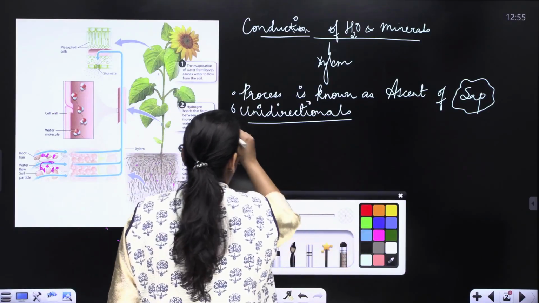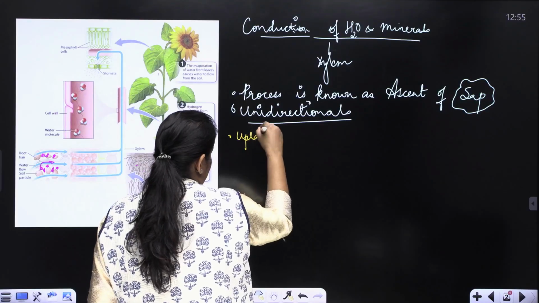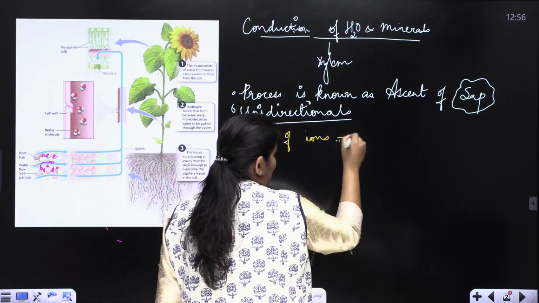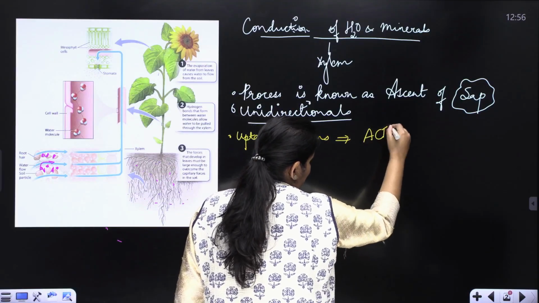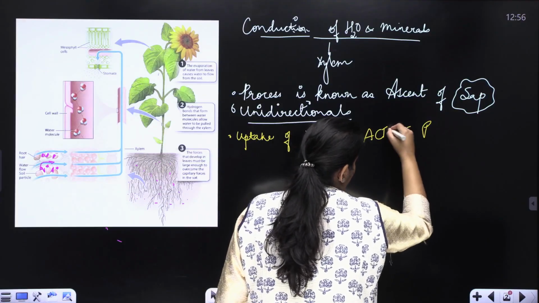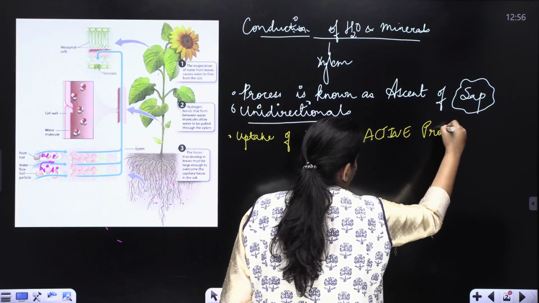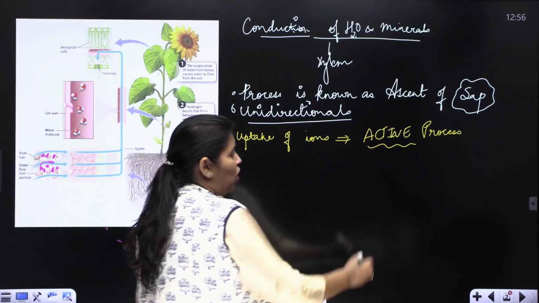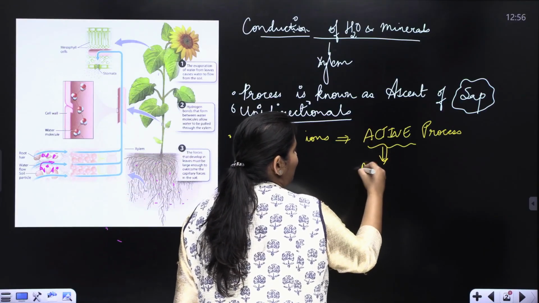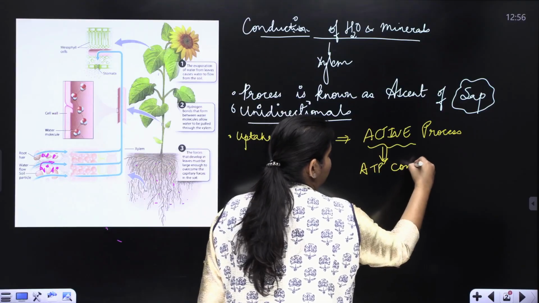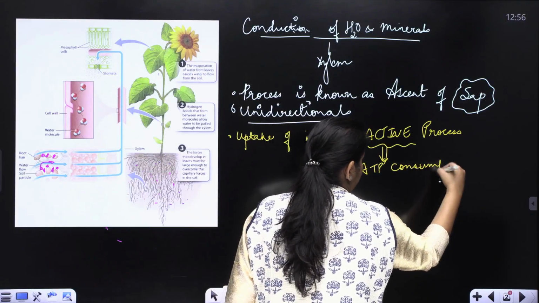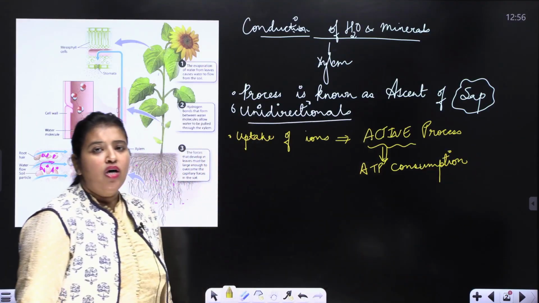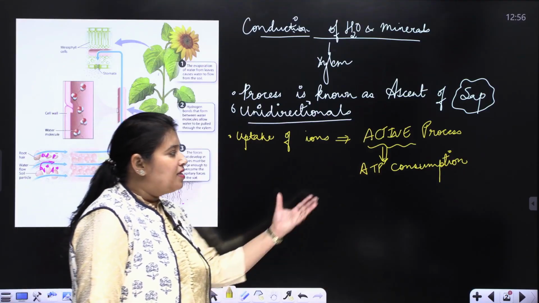Uptake of ions is an active process. Why is this an active process? Because it involves ATP consumption. This process is known as active because it involves ATP consumption.